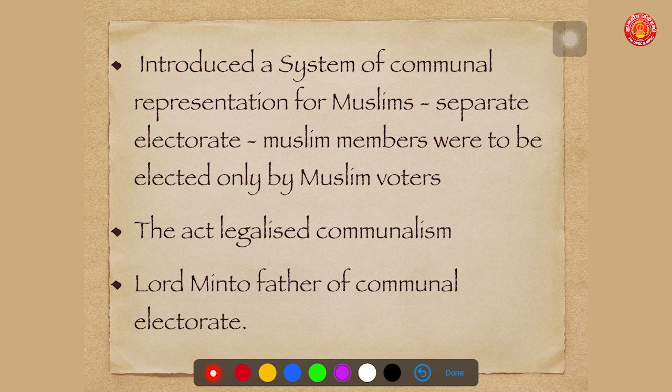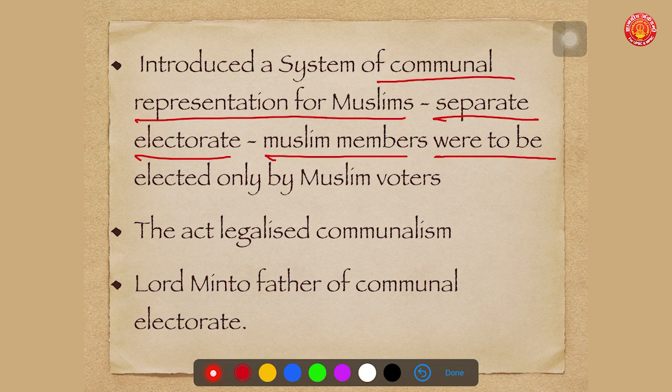Another important thing was that this act introduced a system of communal representation for Muslims in elections. It means there shall be a separate electorate for Muslims. Muslim members shall be voted in by Muslim voters only. There won't be a joint electorate. Muslim members in the legislative council shall be elected by Muslim voters. This was the start of communalism.